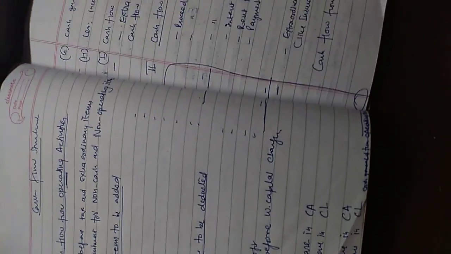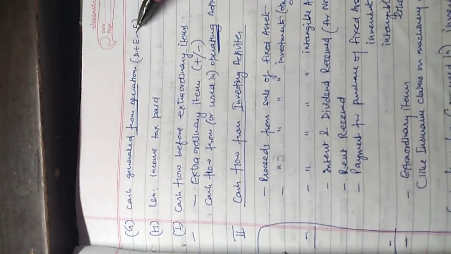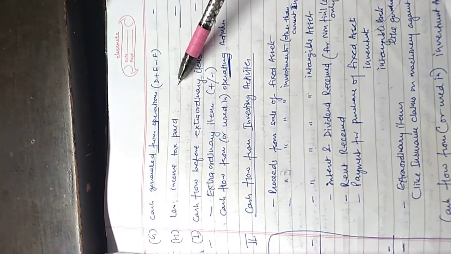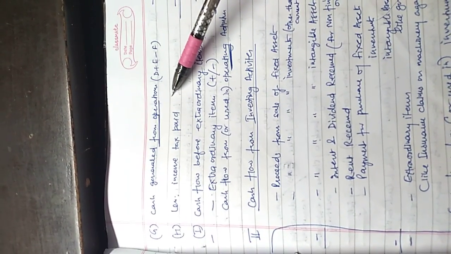When we adjust these transactions, we get cash from operations. Then in case we have paid any taxes, we have to reduce that income tax also.